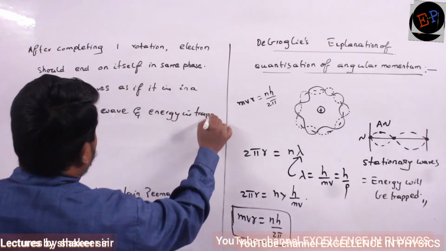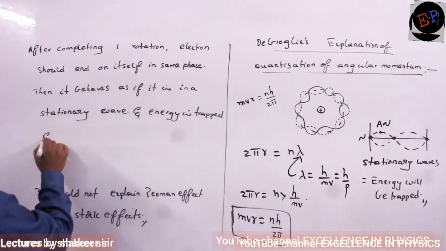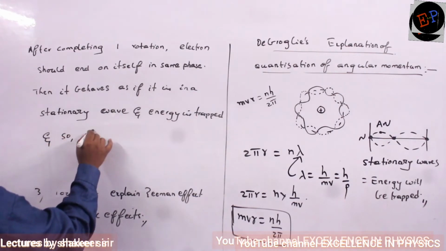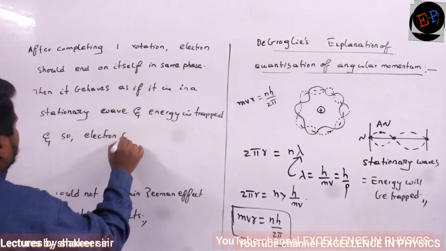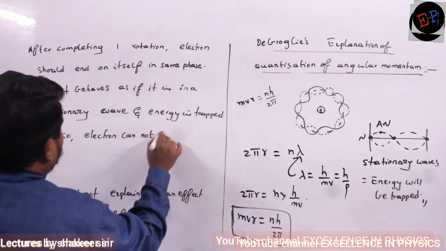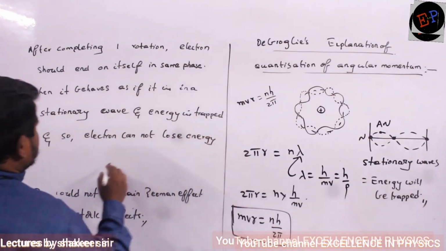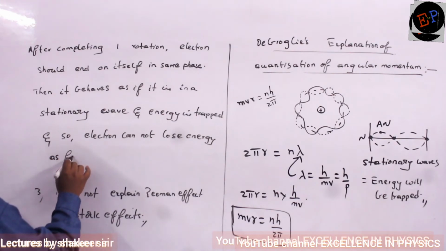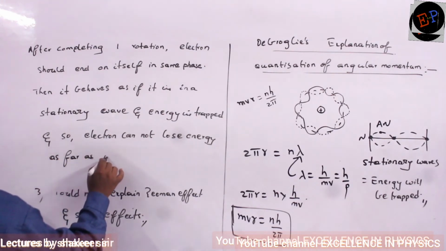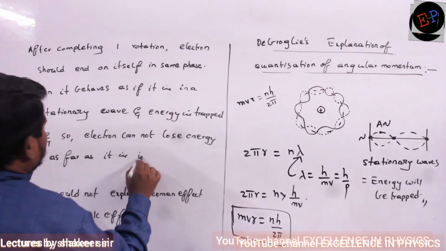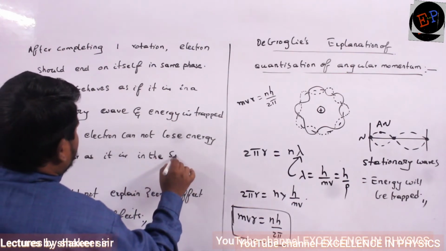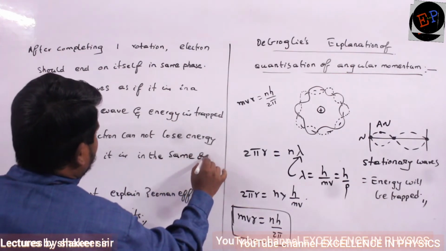Energy is trapped, and so the electron cannot lose energy as long as it is in the same orbit. Okay?